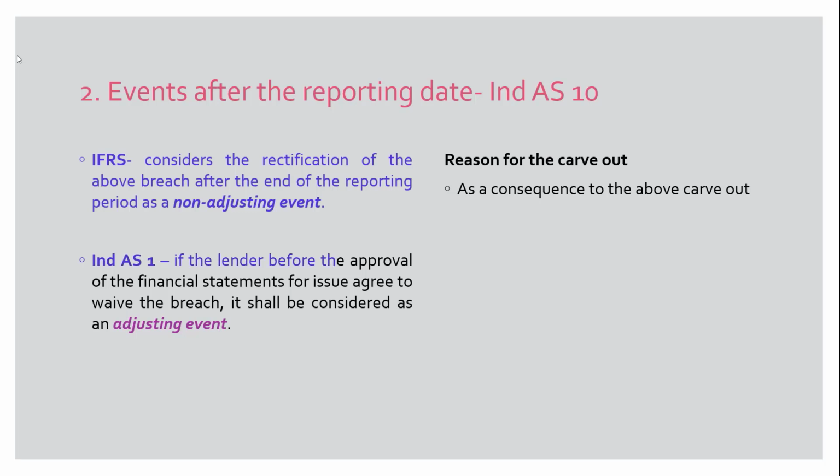It says that if the lender, before the approval of the financial statements, has cleared all the breaches and the banker or the lender has also agreed to waive the breach, it can be considered as an adjusting event. So changes can be made to the financial statements.